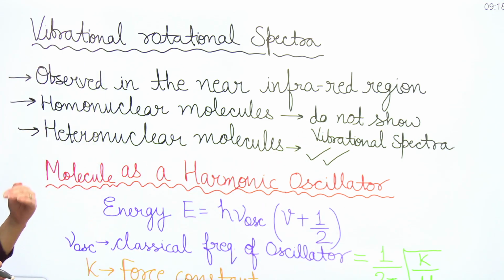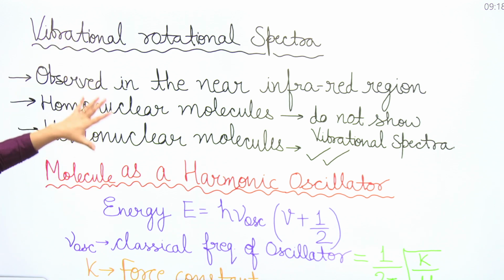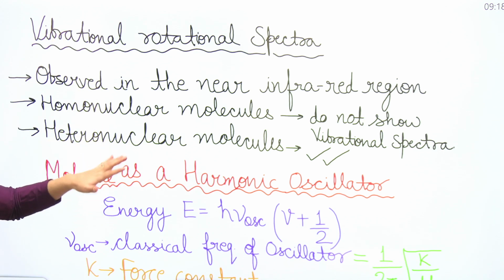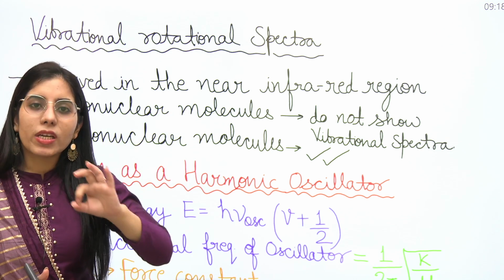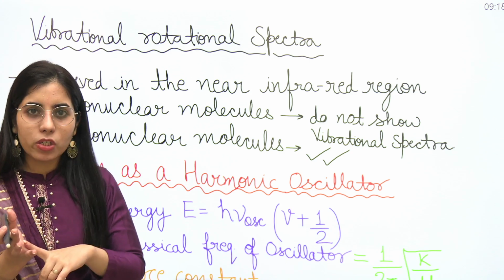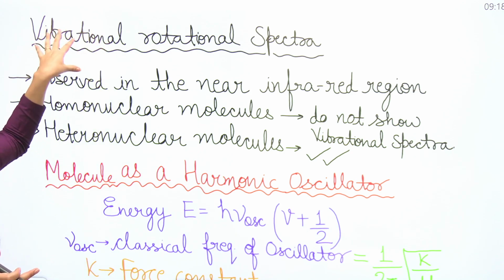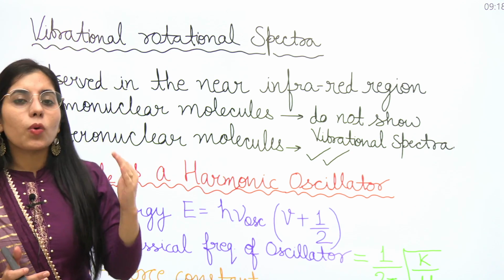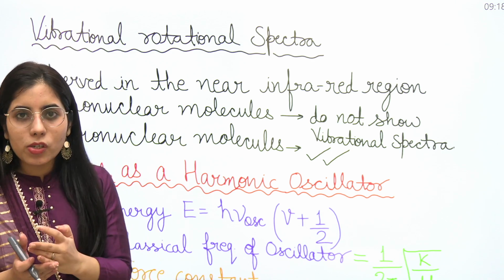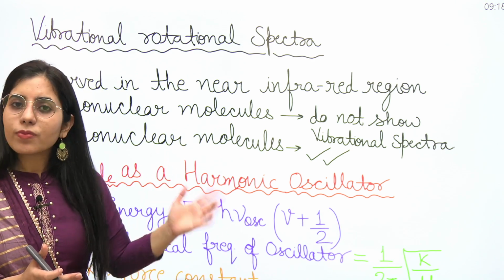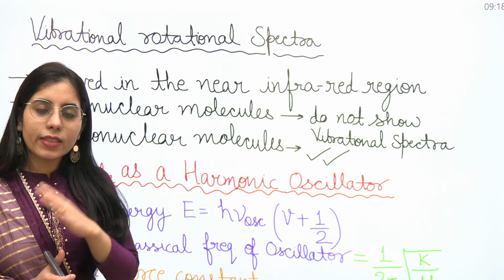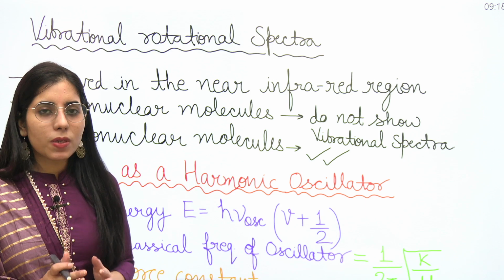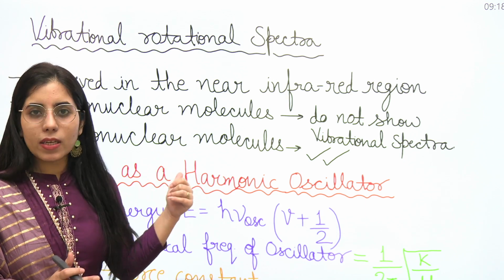Now the next point is mainly the vibrational spectra topic which is going on right now, and before this we have already considered the pure rotational spectra. So rotational and vibrational, this one you will consider as vibrational spectra. Then the topic where we consider vibration and rotation together will come after this topic. We will discuss that too, but if you get any question based on vibrational spectra, then you will consider these points.